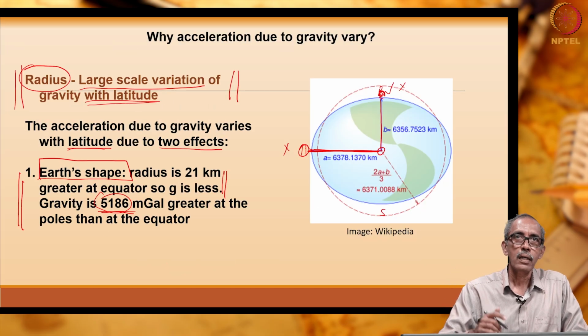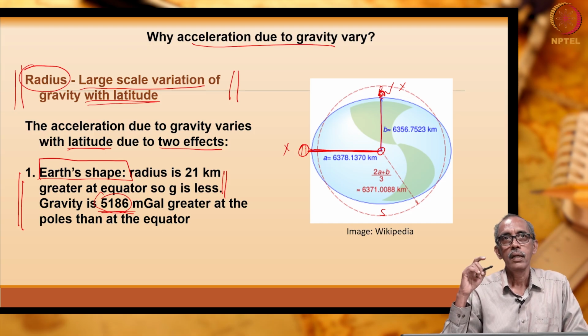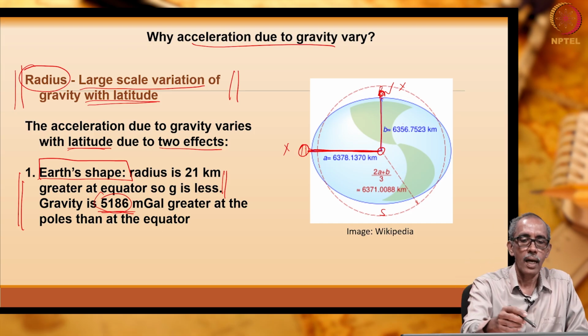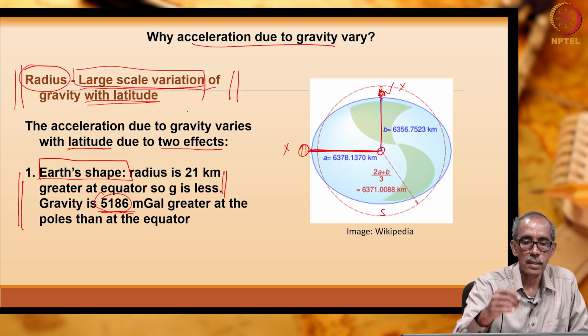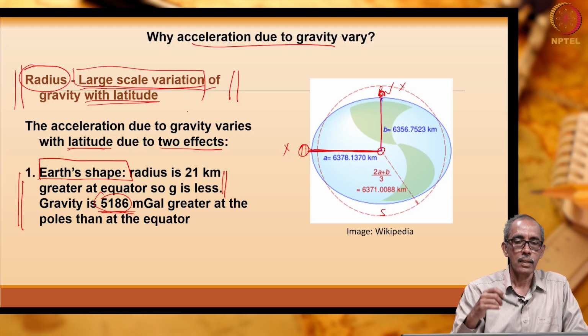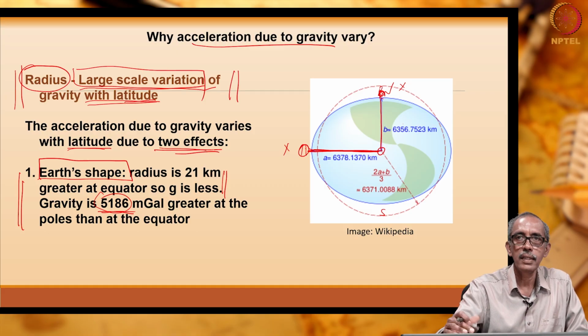If I go back, so why does the acceleration due to gravity vary? One reason is large scale variation in the value of acceleration due to gravity, that is due to latitude. There are two sub reasons, there are two effects. One is the change in the shape, that is the radius. Radius here is 21 kilometers less than the radius between the center to the equator.